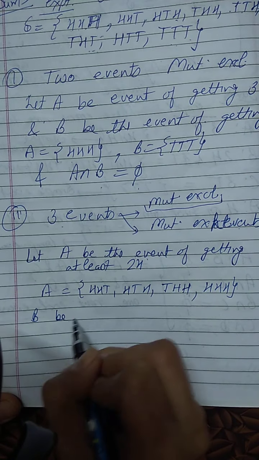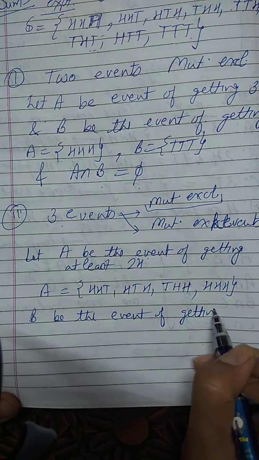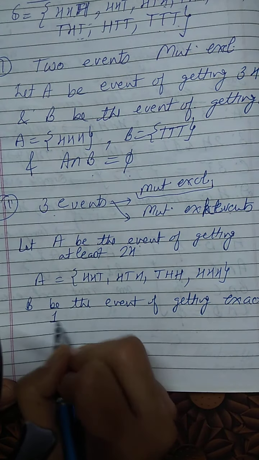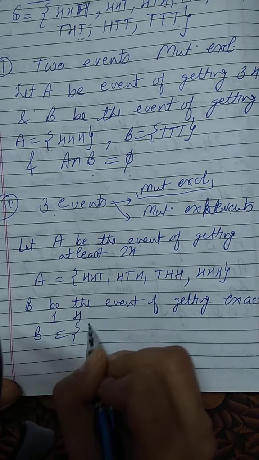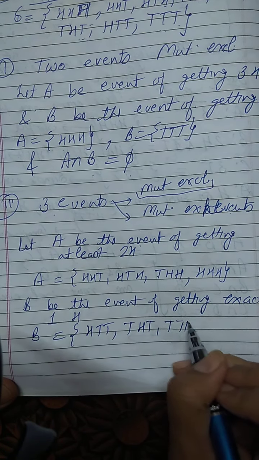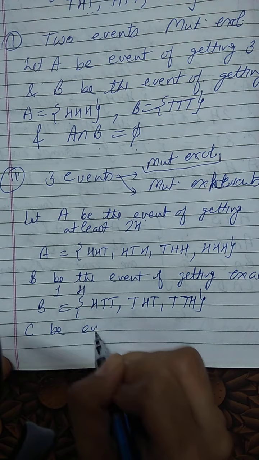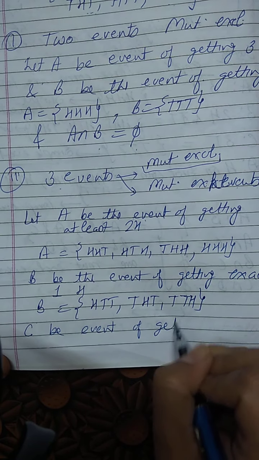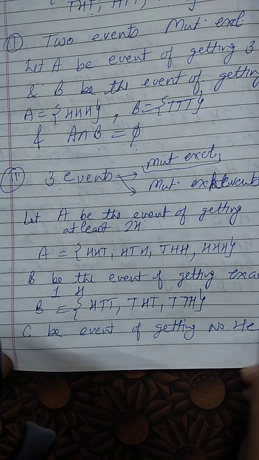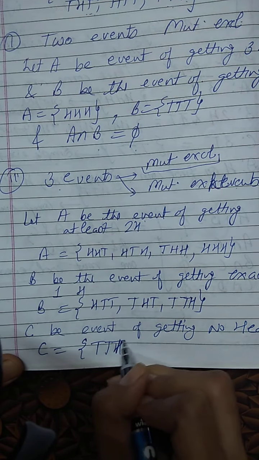Now B be the event of getting exactly one head. Now when I say exactly one head, so B will have HTT, THT and TTH, right? And C be the event of getting no head, or you can say getting three tails, right? So C will be equal to TTT only.